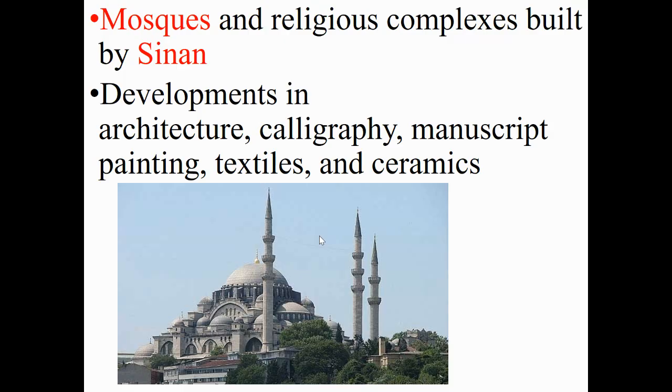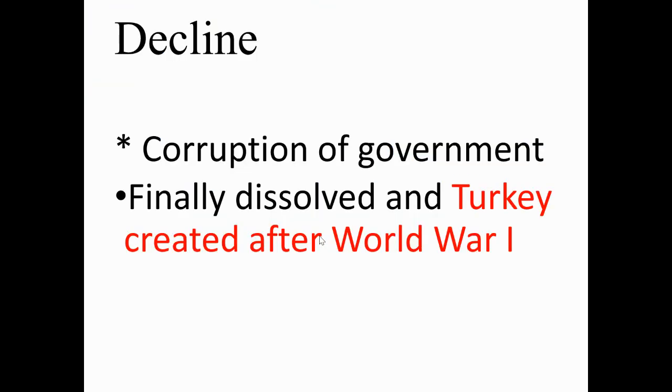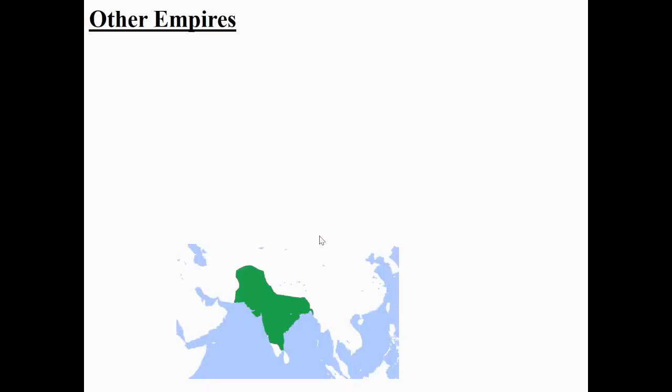Developments in architecture, calligraphy, manuscript painting, textiles, and ceramics all took place in the Ottoman Empire. The decline of the Ottoman Empire took place because of corruption in the government. And finally, after World War I, the Ottoman Empire was dissolved and Turkey was created from some of that empire.